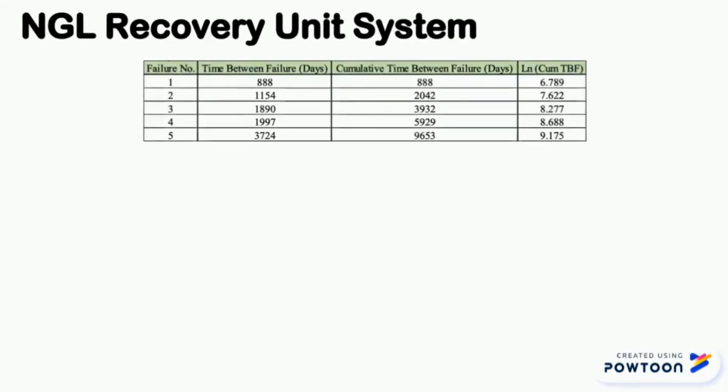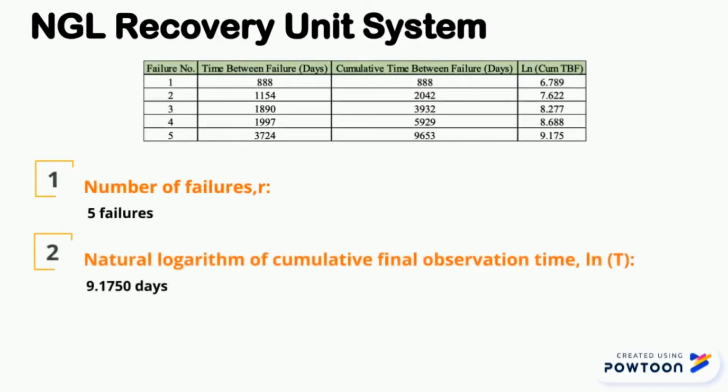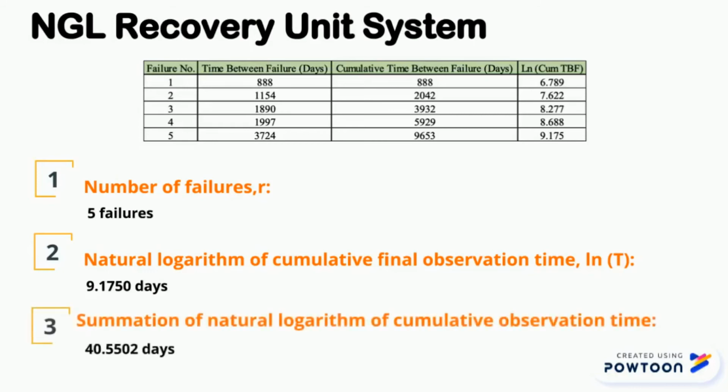From the data, the number of failures is 5 failures. The natural logarithm of cumulative final observation time, ln t, is 9.175 days. Meanwhile, the summation of natural logarithm of cumulative observation time is 40.5502 days.